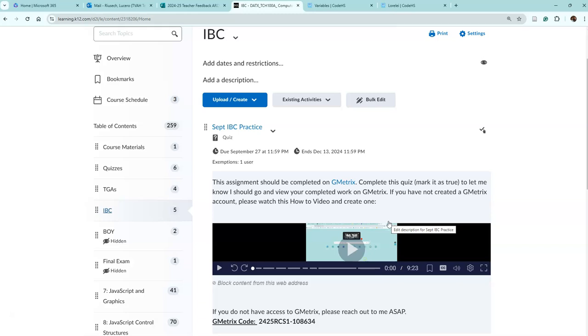That means you have a pretty basic understanding of JavaScript, and we can hire you because we need a beginning JavaScript programmer. Okay, so that's what this IBC is. We get to take it, and our school pays for you to take it, and then the certificate is yours forever and ever. You can put it on your resume, your college resume or your work resume. So that's what that is.